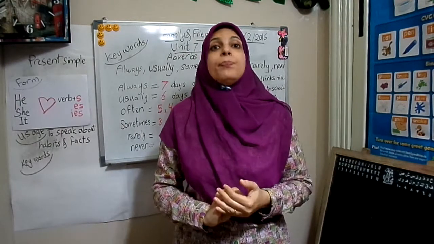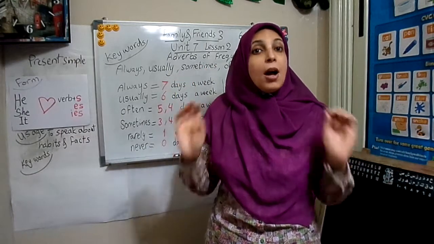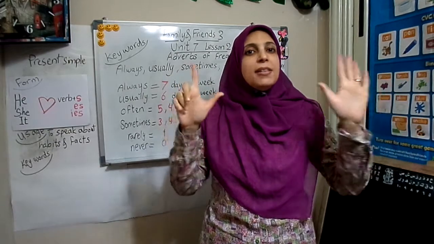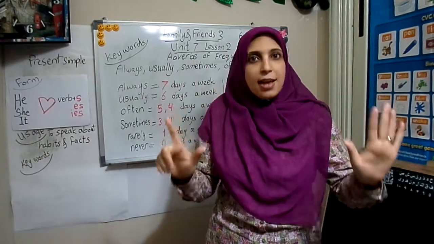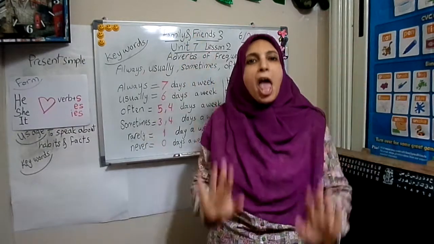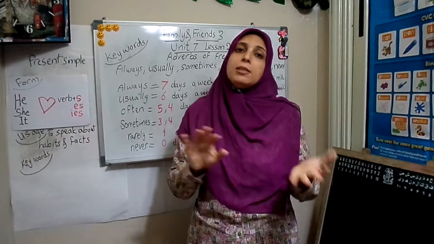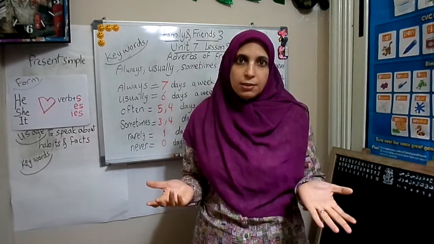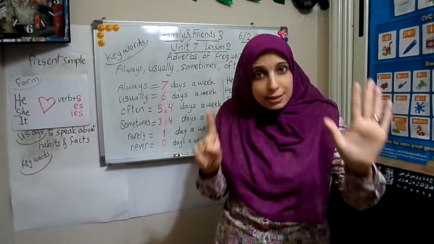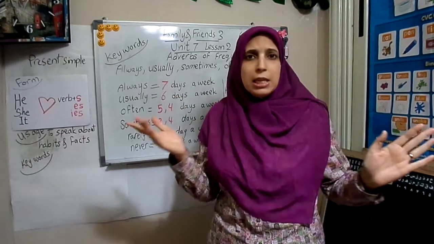When I say, I always drink milk, this means I drink it 7 days a week. I drink it every day. So always means every day, 7 days a week. When I say I usually drink milk, this means that I drink it 6 days a week. So only 1 day I don't drink it.